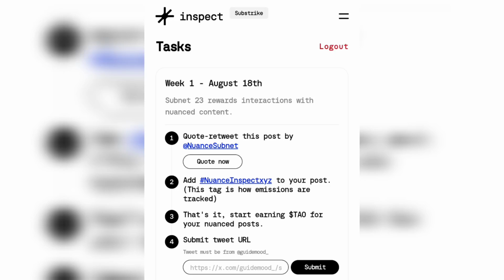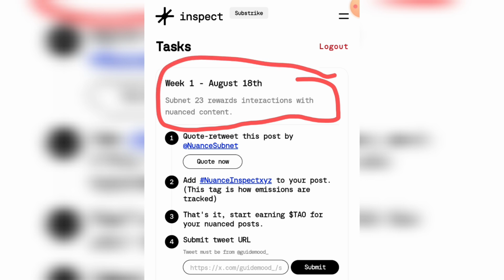Today is the new task that has been ruled by our dear TAO by inspect. All right, so as you can see here, it says submit subnet 23 rewards, interaction with nuanced content. So once you complete this task, you are going to get 23 rewards.